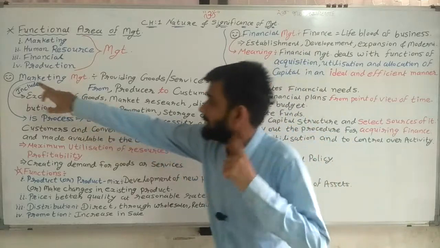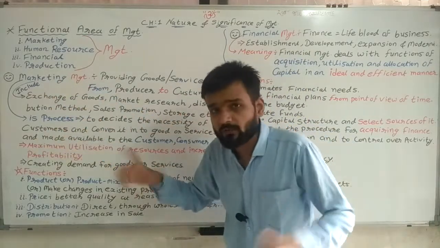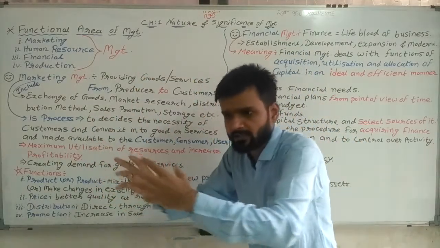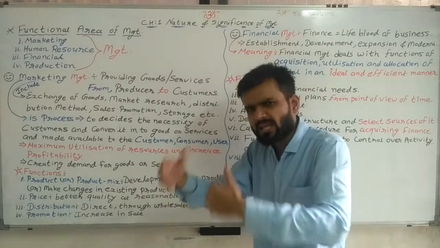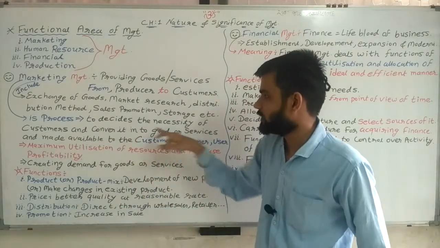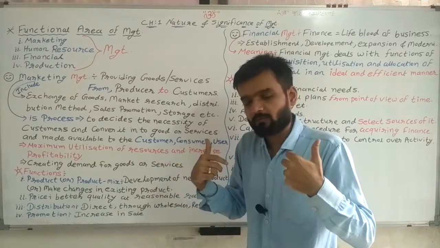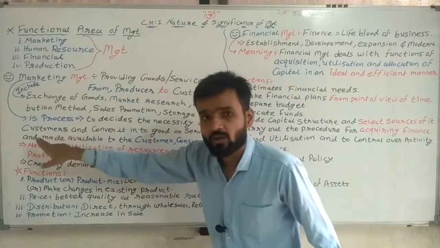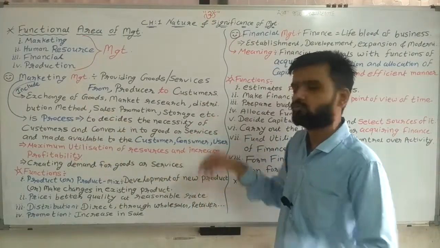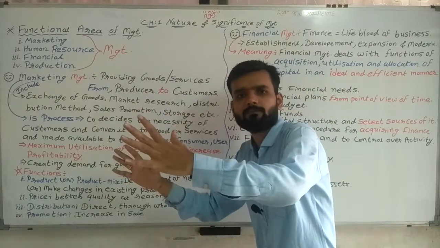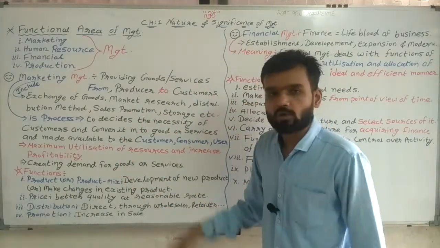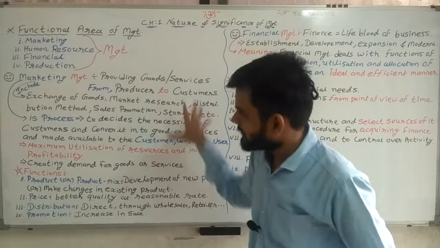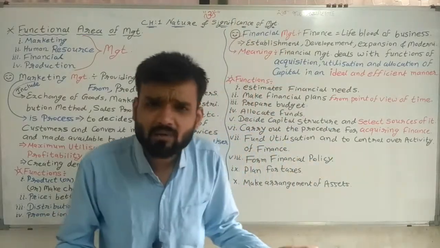So marketing management is a process. Which process? Decide the necessity of the customer. First, decide what they need. Then, as per their need, make goods or service. So, convert it into goods or service. It means that the need we are providing by goods or services is made available to the customer, consumer, user, whoever is there. We need to provide all the things to the consumer, customer, user, whatever. So this process is called marketing management.